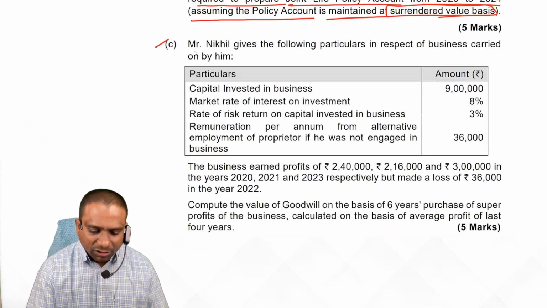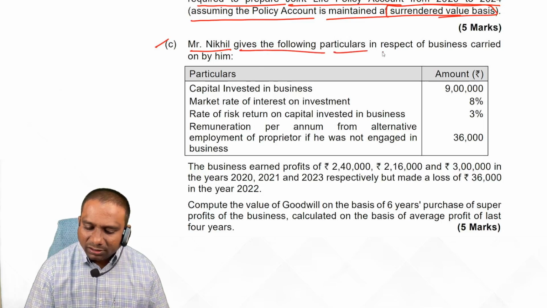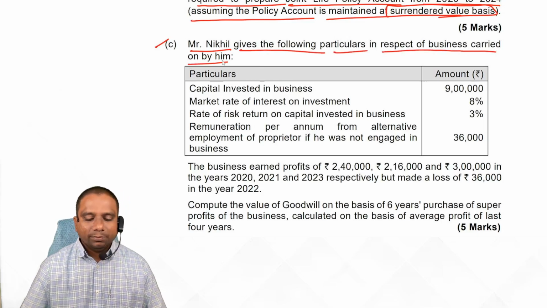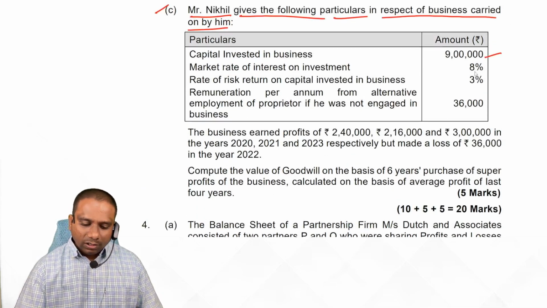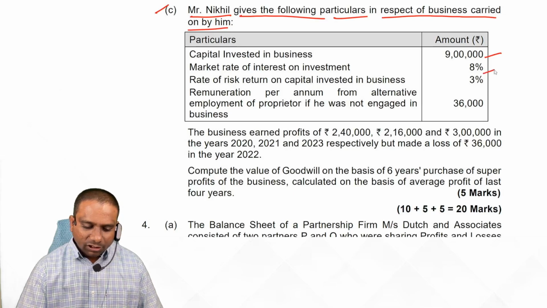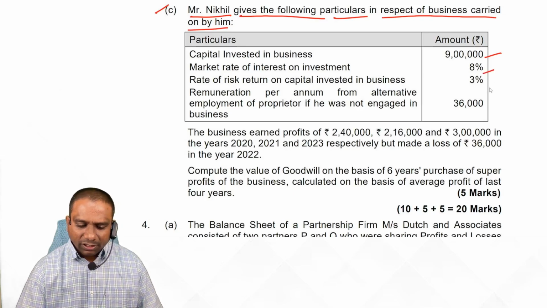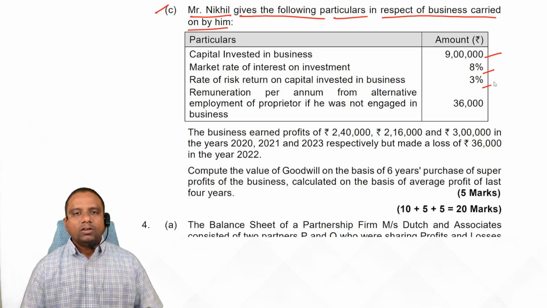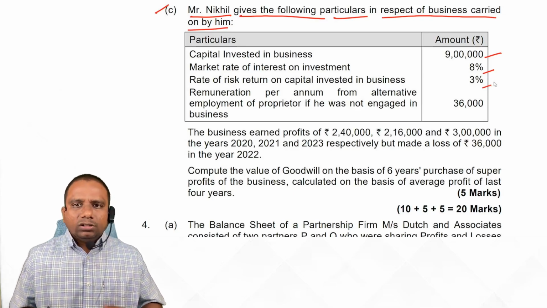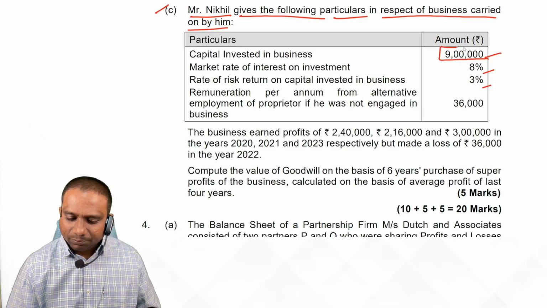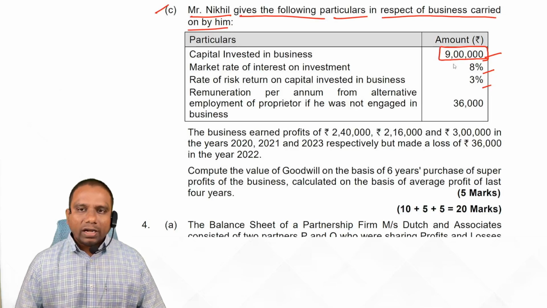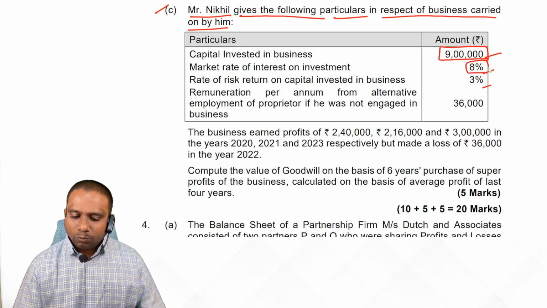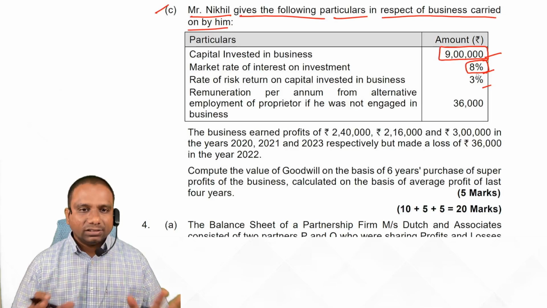3C. Mr. Nikhil gives the following particulars in respect of business carried on by him. Capital invested 9 lakhs. Market rate of interest on investment and rate of risk return on capital invested in business. What is the meaning of this? Suppose without investing this same 9 lakh rupees in the business, if I invest in the market, I will get easily 8% return without any risk.